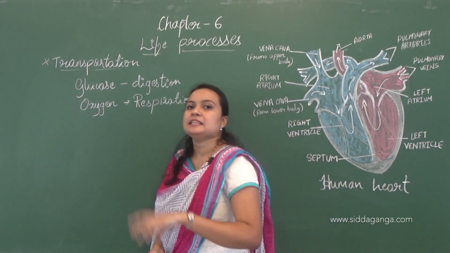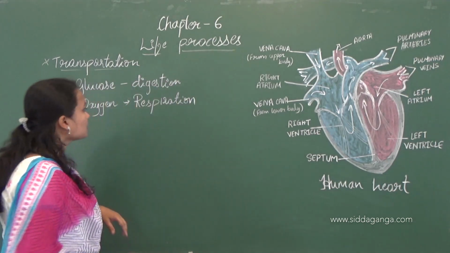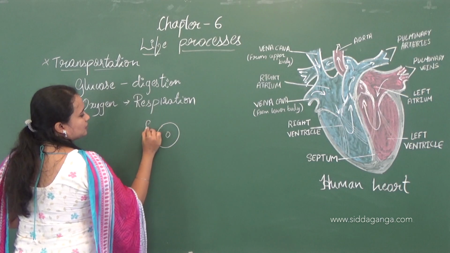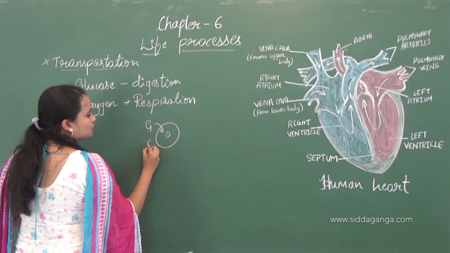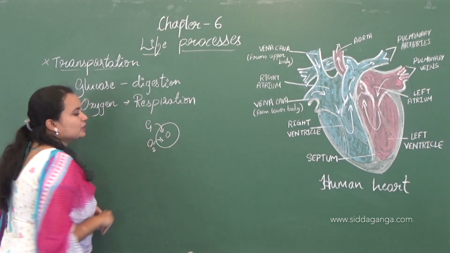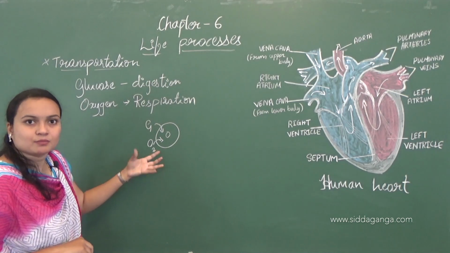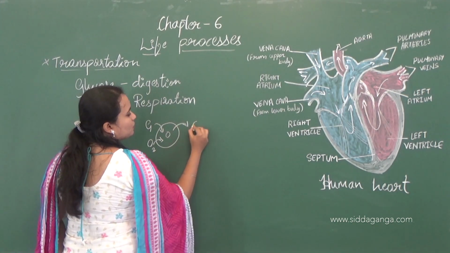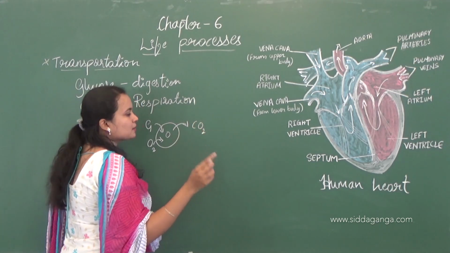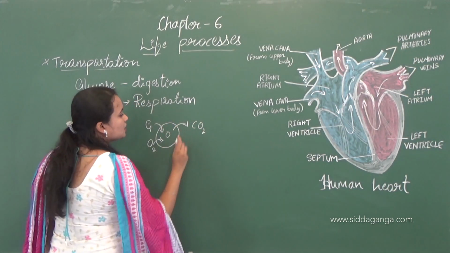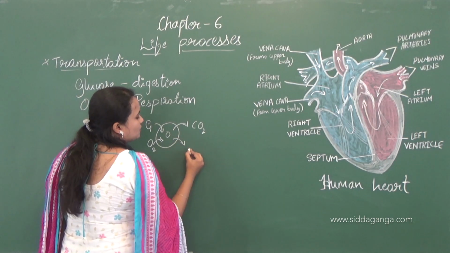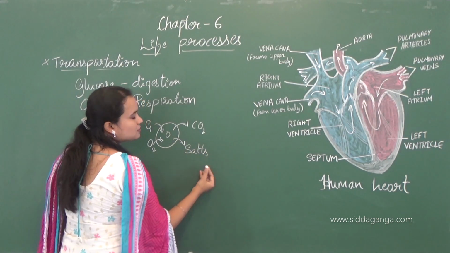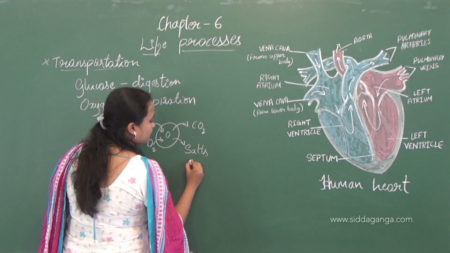So in respiration what happens? The glucose and the oxygen will be utilized by the cell, and as a byproduct it will produce energy, as well as carbon dioxide and also some salts like urea.